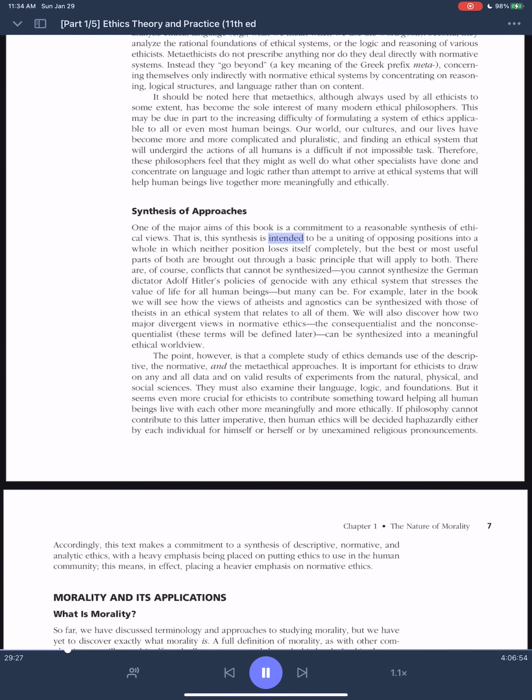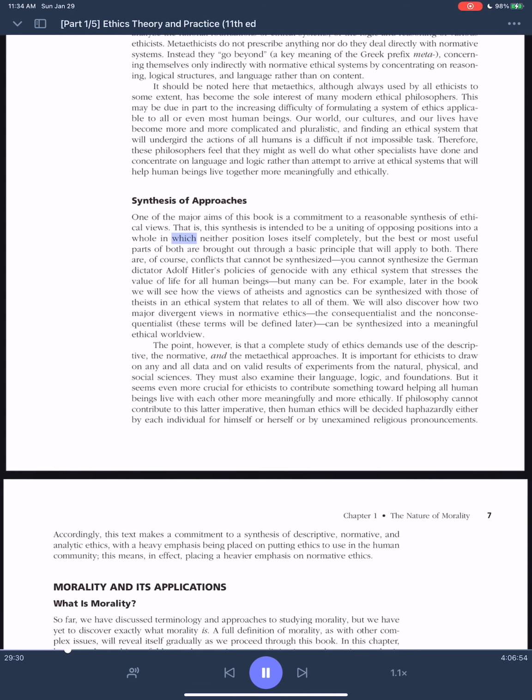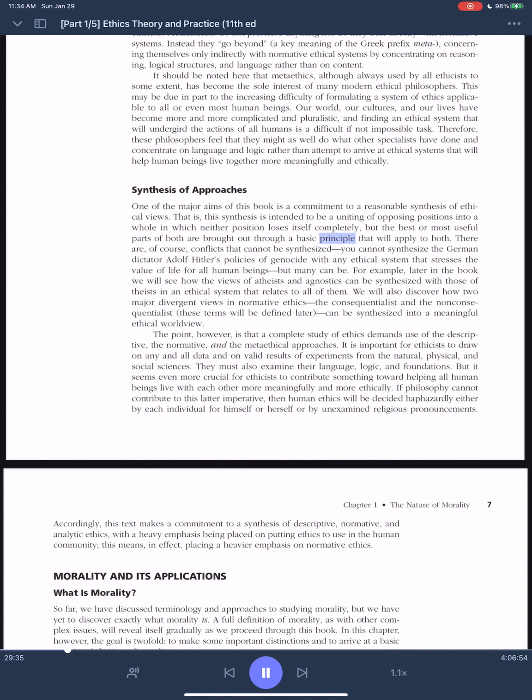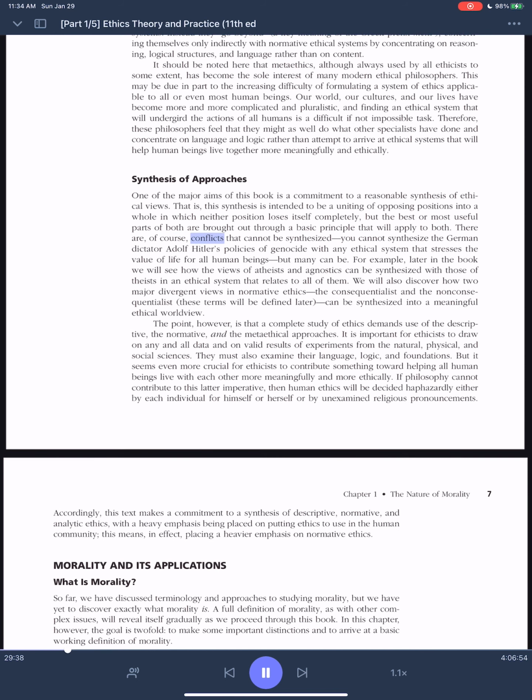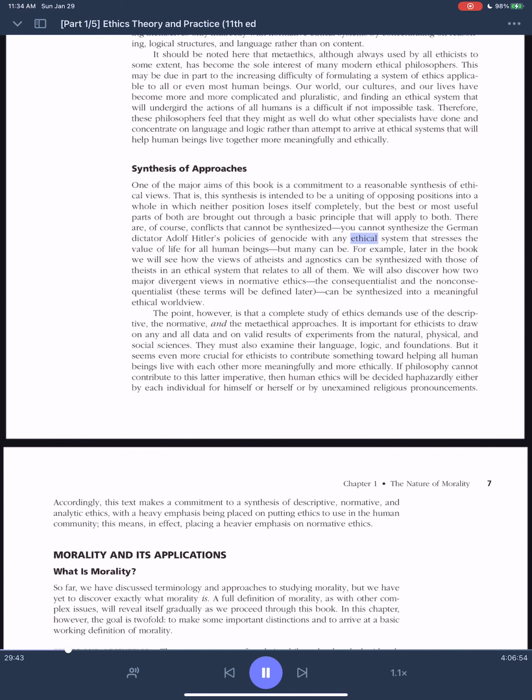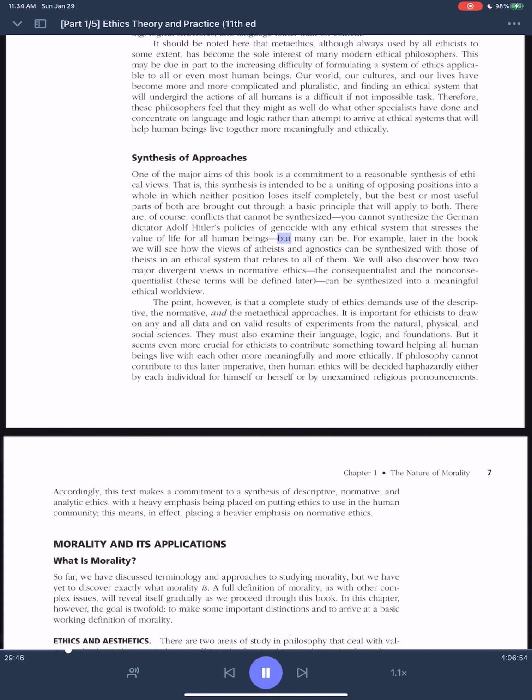That is, this synthesis is intended to be a uniting of opposing positions into a whole in which neither position loses itself completely, but the best or most useful parts of both are brought out through a basic principle that will apply to both. There are, of course, conflicts that cannot be synthesized. You cannot synthesize the German dictator Adolf Hitler's policies of genocide with any ethical system that stresses the value of life for all human beings, but many can be.